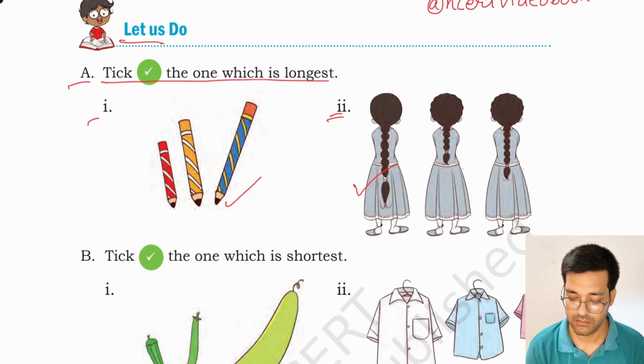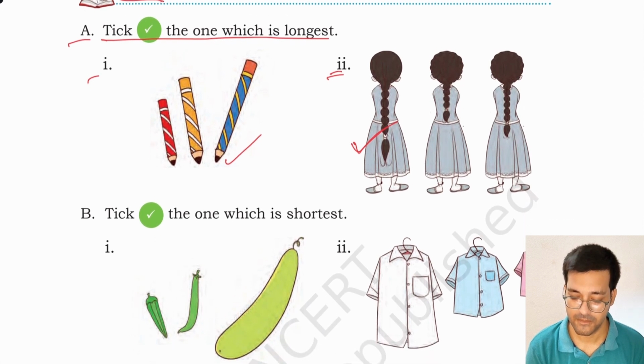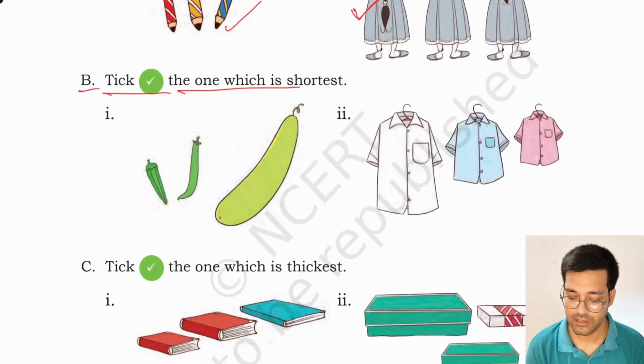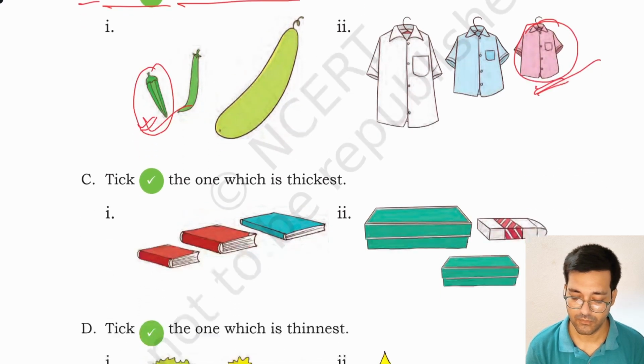Okay, this girl's hair is longest. B. Tick the one which is shortest. This lady finger is the smallest among all vegetables, and this shirt is the smallest among all shirts. Then you have to tick on these two.